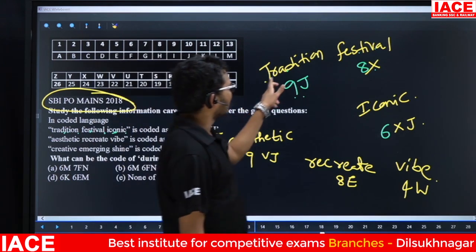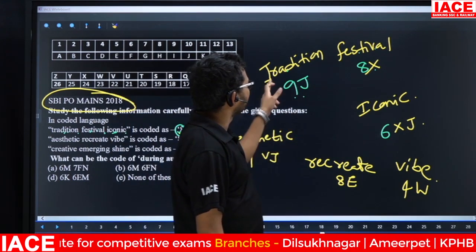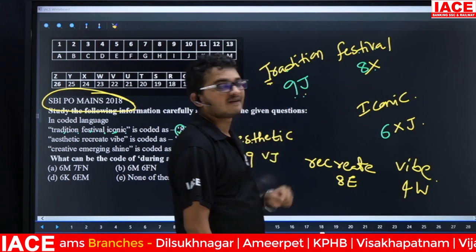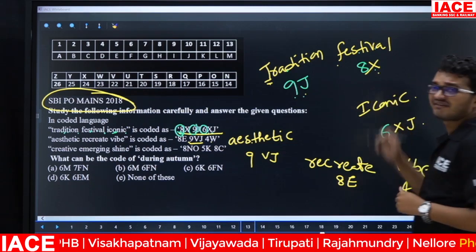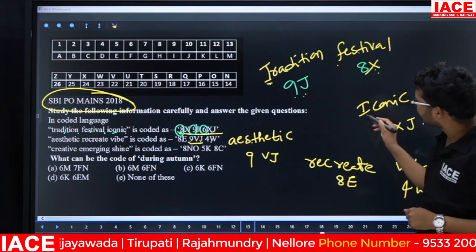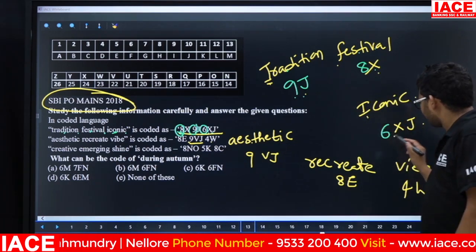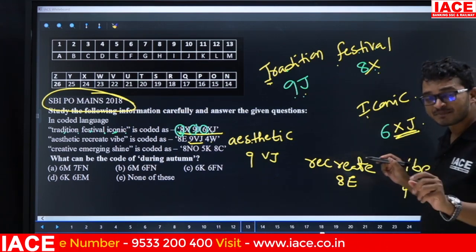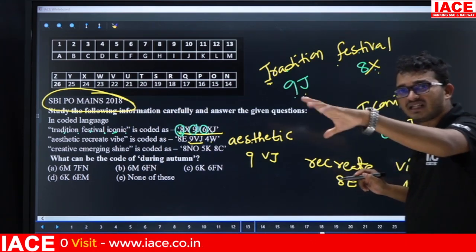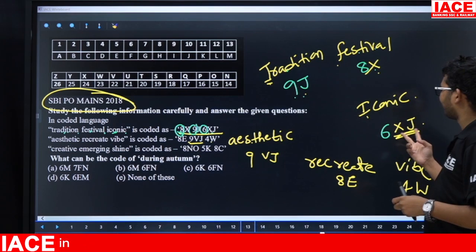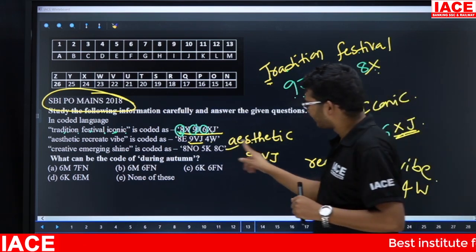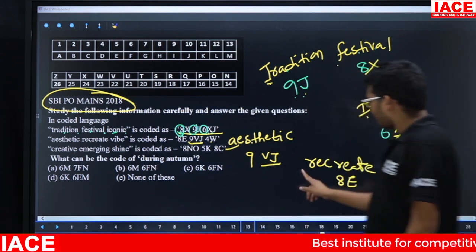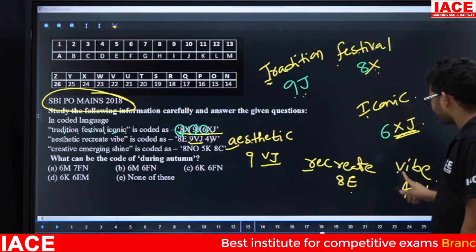Friends, tradition starts with T, which means a consonant. Here we are having one letter. Festival, this one also starts with a consonant. Here we are having one letter. Iconic is starting with a vowel, which means here we are having 2 letters. That means if the word is starting with a vowel, we are having 2 letters. Starting with a consonant, 1 letter.